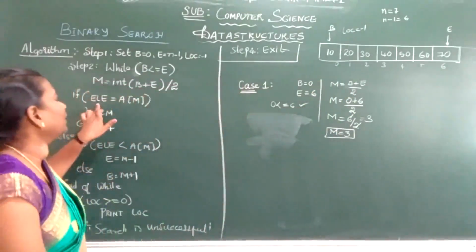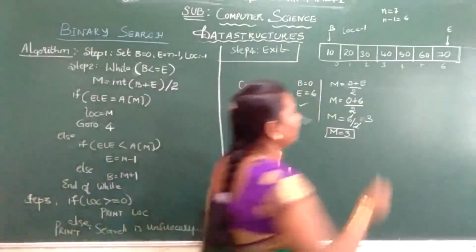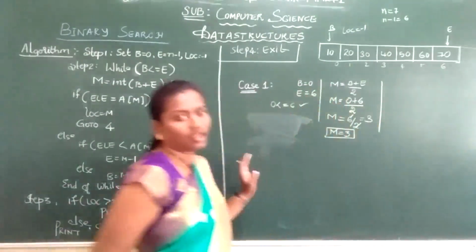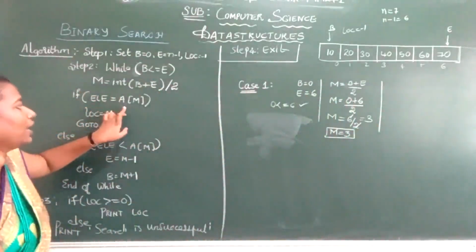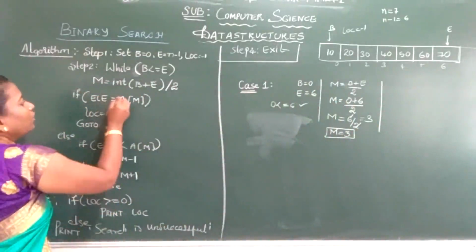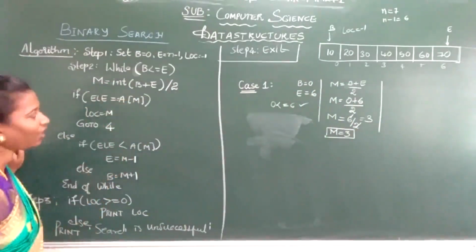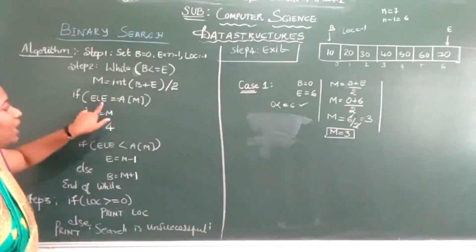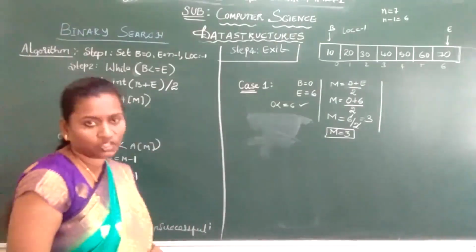Now what are we doing? We are comparing. First we find the beginning and ending, then find the mid element, then compare. Now what are we comparing? Your element is equal to a of mid. If your element is equal to a of mid, you will return the location. Else we will go for the if condition.